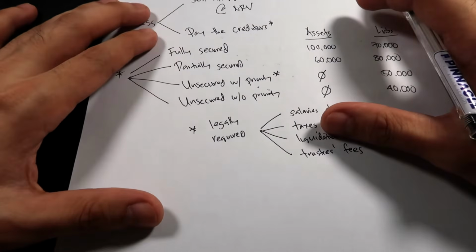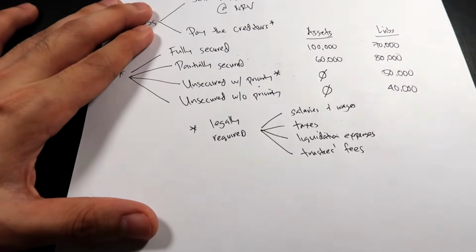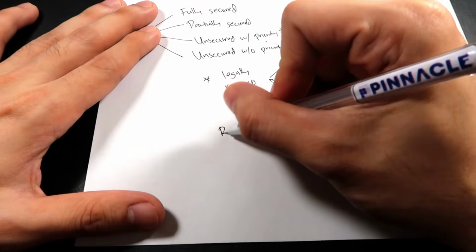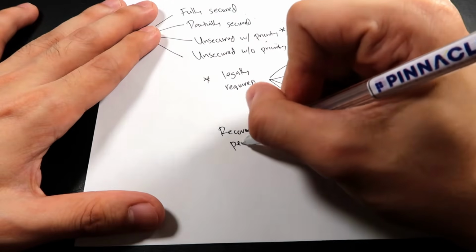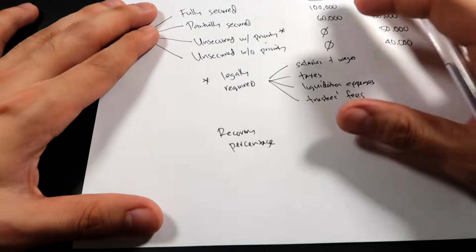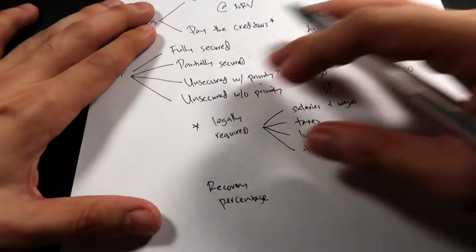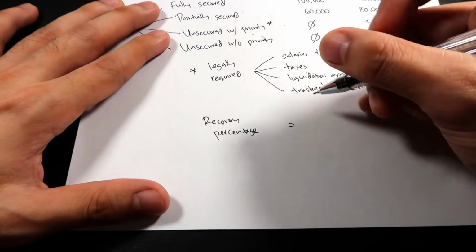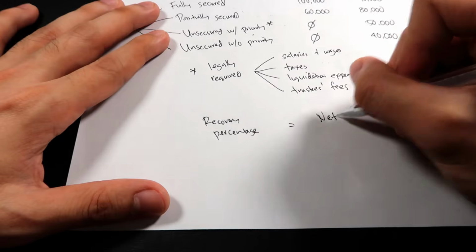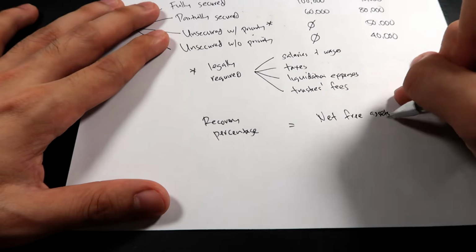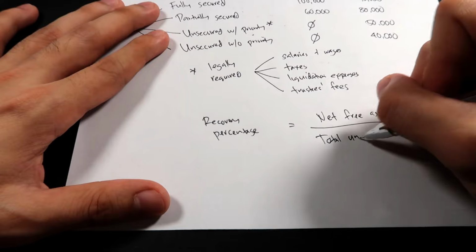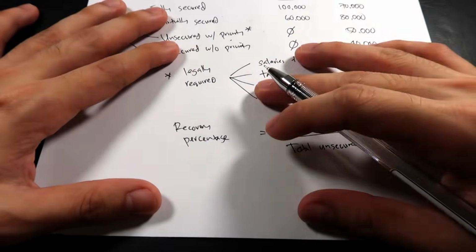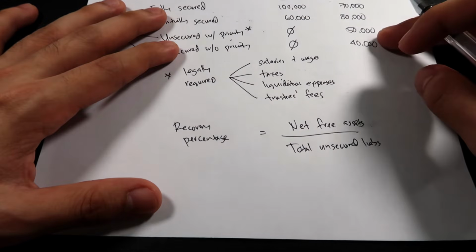Now, in corporate liquidation, the issue here is how much can we pay these four types of creditors. That's why it's very important to know the recovery percentage. This is the percentage of how much your unsecured creditors can recover from the corporation. The formula is: recovery percentage is equal to net free assets over total unsecured liabilities.